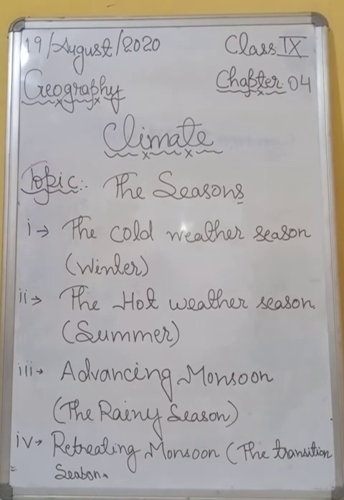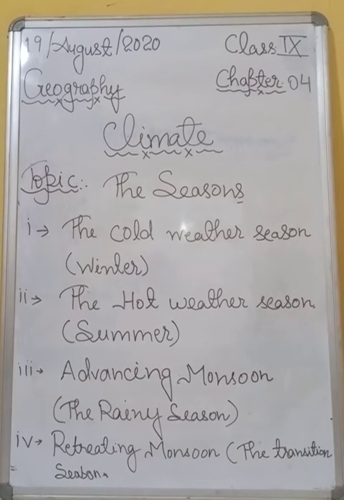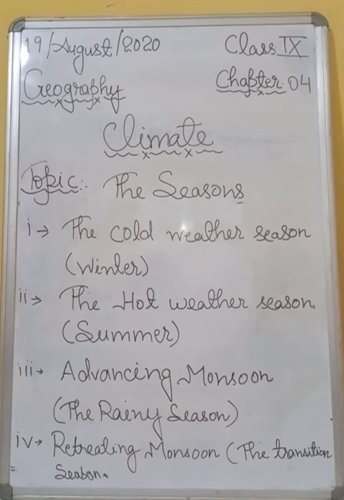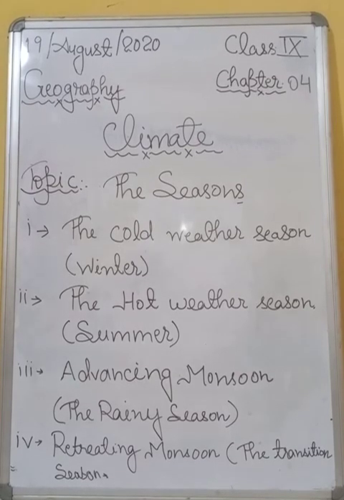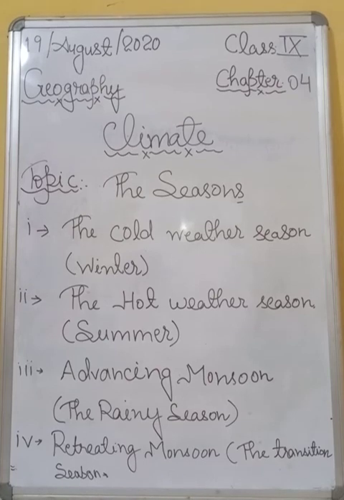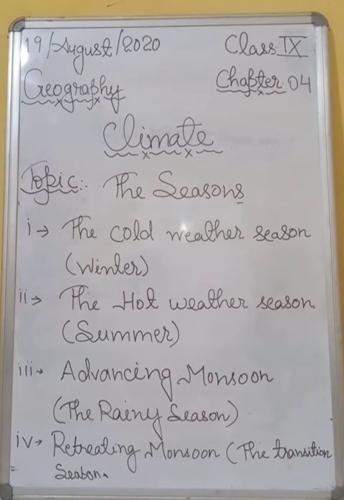These depressions follow the axis of the monsoon trough or trough of low pressure. Okay, after that, the last topic or last season is retreating monsoon, the transition season.